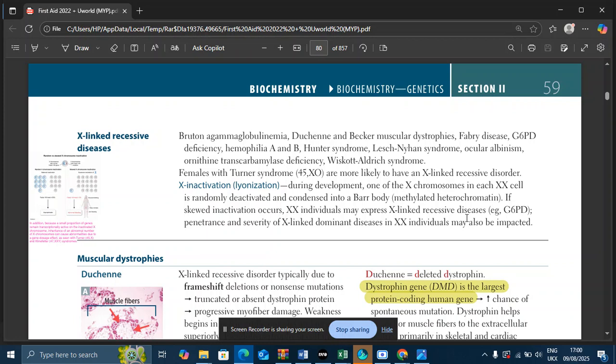Okay, so sometimes it depends on how many cells with the X chromosome containing faulty genes are activated, are turned on. So the disease would appear on the basis of those turned on faulty genes. Okay, so they usually have mild, partial, or sometimes no symptoms. It totally depends on how many cells have the X chromosome with the faulty genes activated.